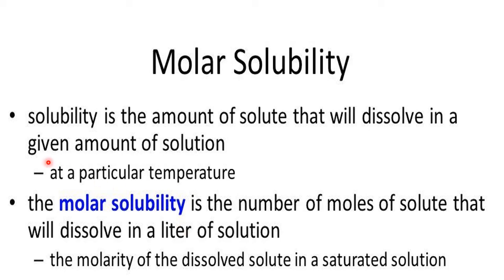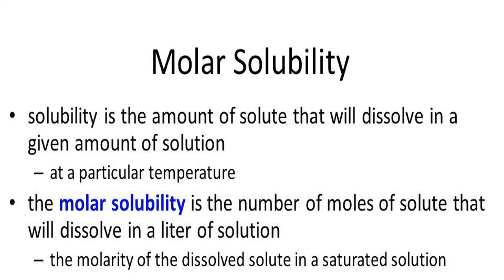Let us see the definition. Solubility is the amount of solute that will dissolve in a given amount of solution at a particular temperature, which is most important. And the molar solubility is the number of moles of solute that will dissolve in a liter of solution, the molarity of the dissolved solute in a saturated solution.